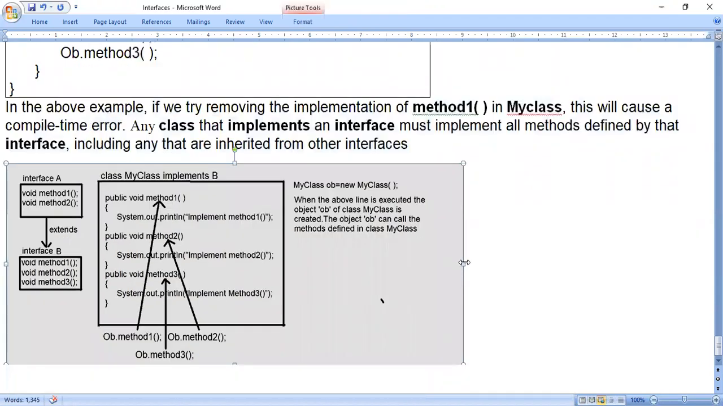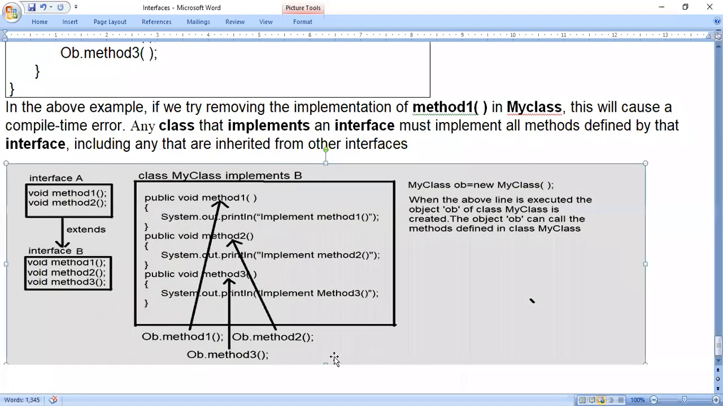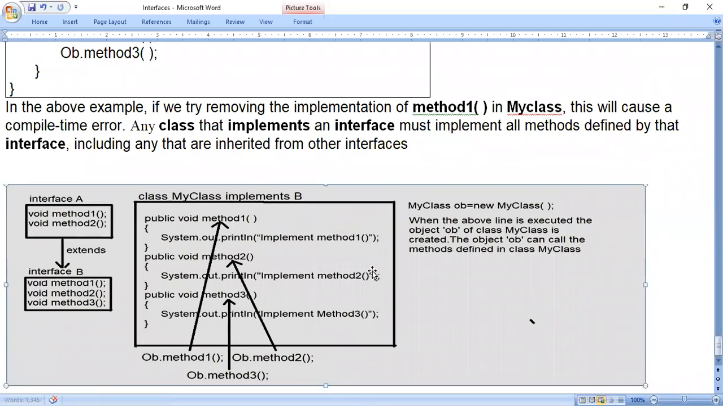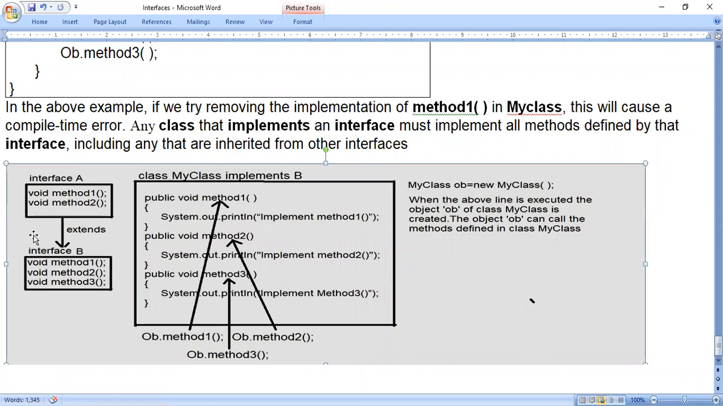Okay, now we'll look at this diagram. Later we will see the explanation. See, interface A has method 1, method 2, and extends interface B. So when you are drawing a diagram for your understanding, you can write method 1 and method 2 in interface B also.